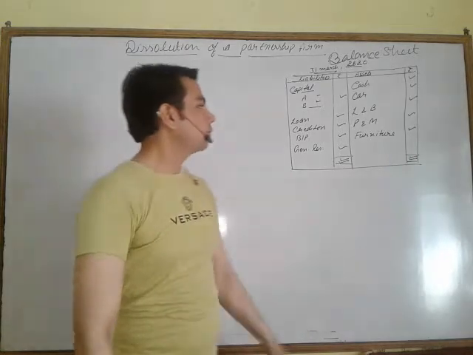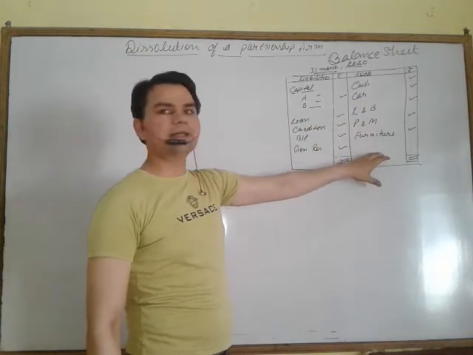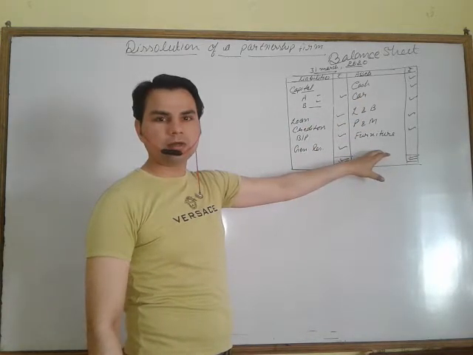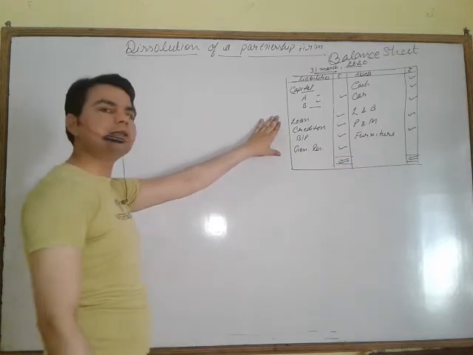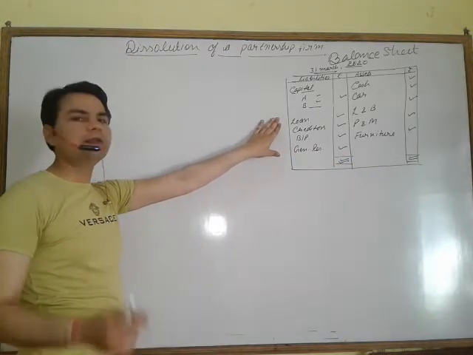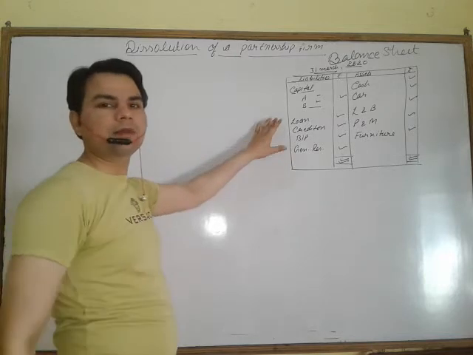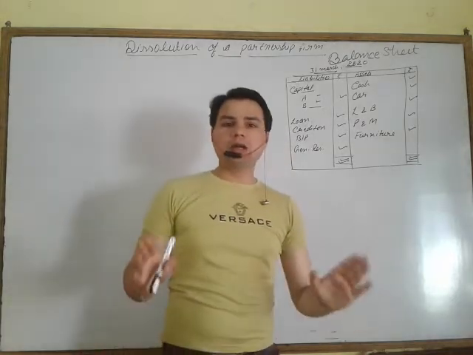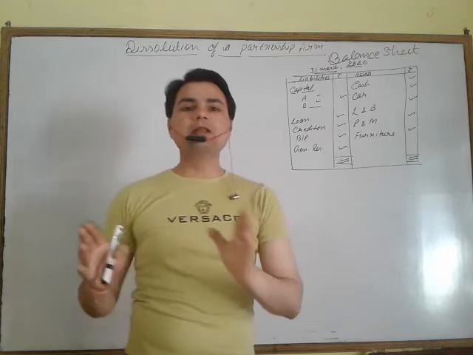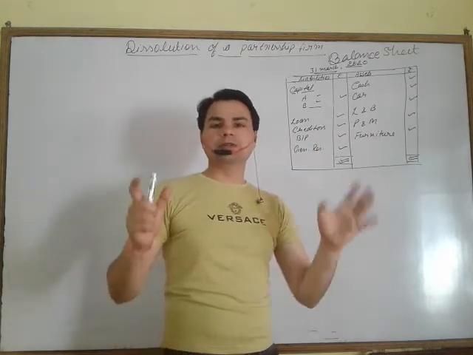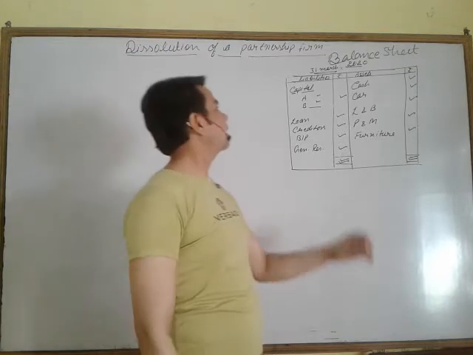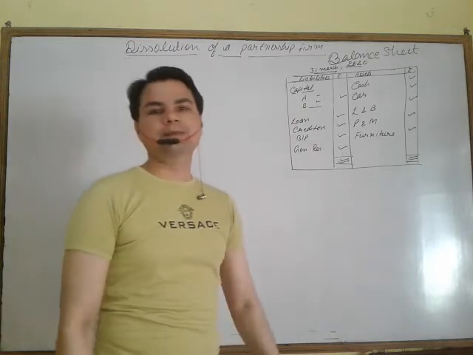All these asset accounts which are open will be closed. And all these liability accounts which are open here will also be closed. Means no account should remain open. All accounts should be closed at the time of dissolution of partnership.